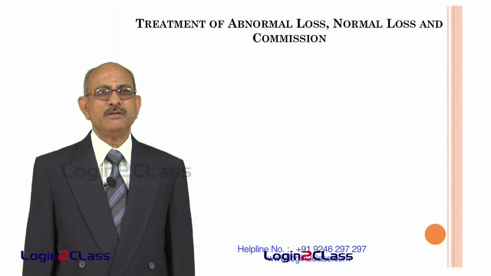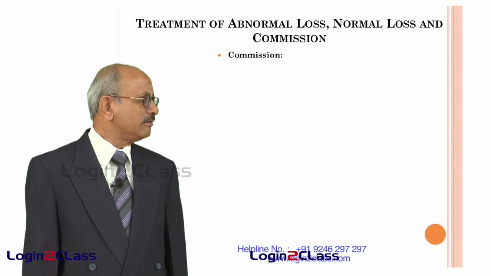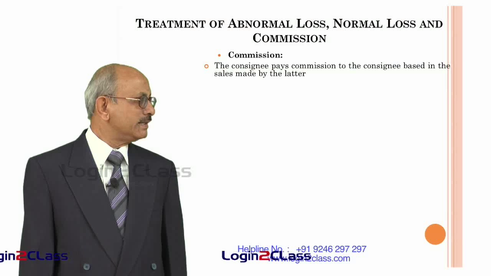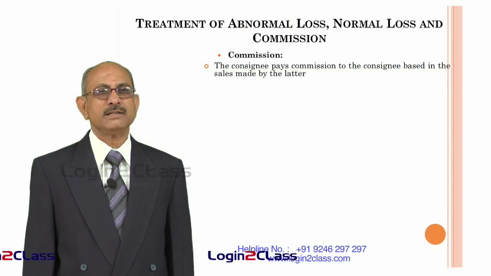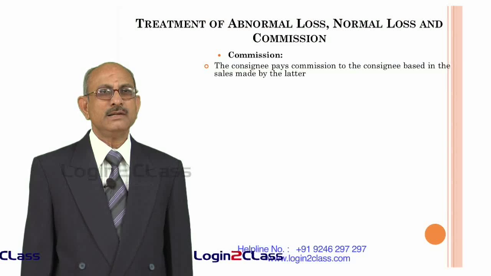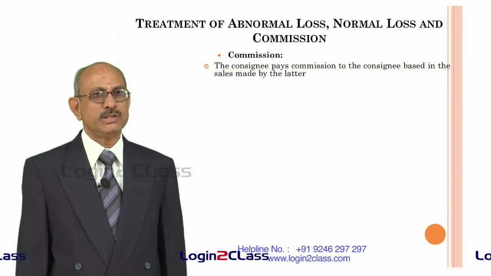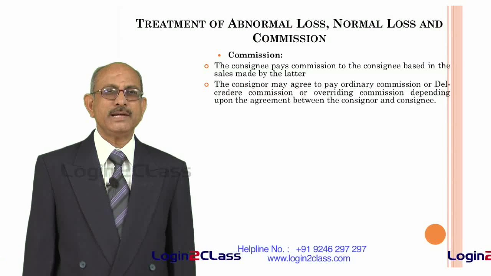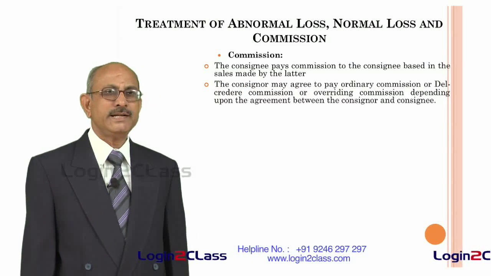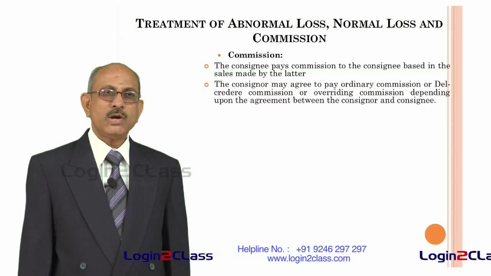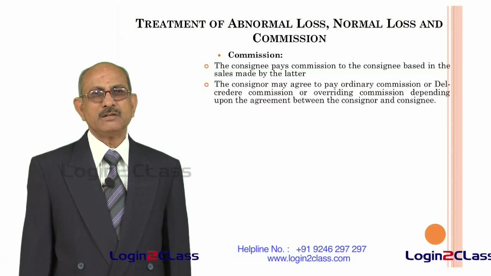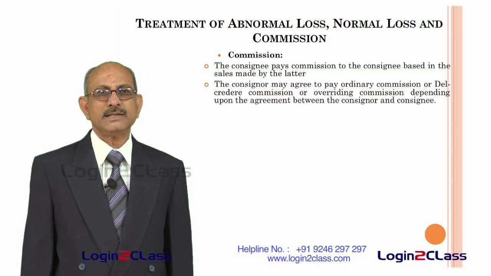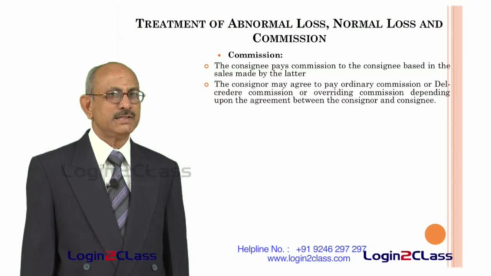And similarly, we have to think of the treatment of commission given to him. So, the consignor, as you know, pays commission to the consignee based on the sales made by the latter. That means, whatever sales the consignee is making, the consignee is entitled to receive commission from the consignor. The consignor may agree to pay either ordinary commission or, as we said, del credere commission. And what is the amount of commission, what is the percentage, is a question to be decided between the consignor and the consignee depending on the agreement they have with each other.